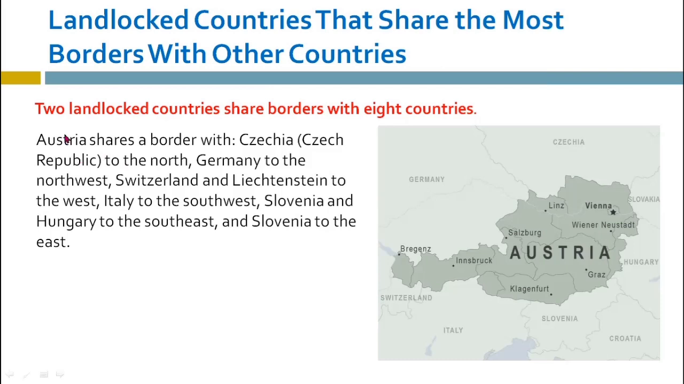There are two landlocked countries that share a border with 8 countries. So in the world there are two such landlocked countries whose borders touch 8 countries. One of them is Austria.